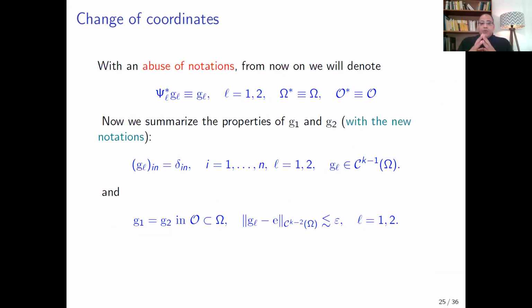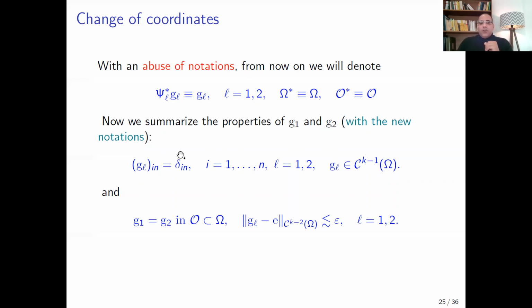Now, by abuse of notation, we will conserve the same notation. So the transformed metric will be denoted by G, the transformed domain omega star will be denoted by omega, and the transformed neighborhood of the boundary will be denoted O. So we summarize the properties of the new metrics G1 and G2.